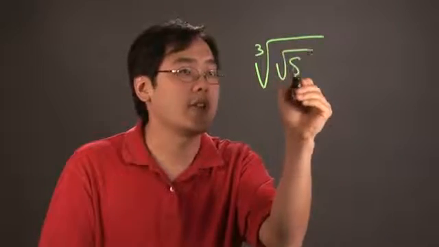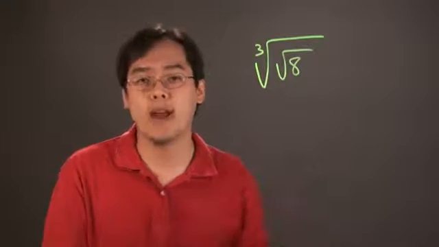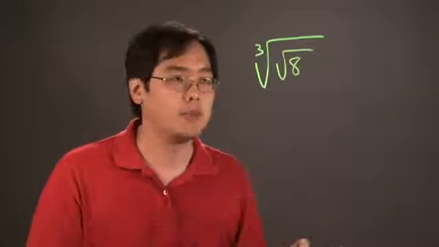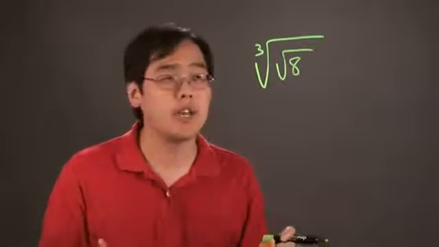What is the third root of the square root of 8? A very specific question indeed. Well, let's talk about it, and we'll see how to simplify it. Now, the third root of the square root of 8 is written like this. Anytime you have a radical within a radical, it can cause people to shy away from it, but let's see what we can come up with.